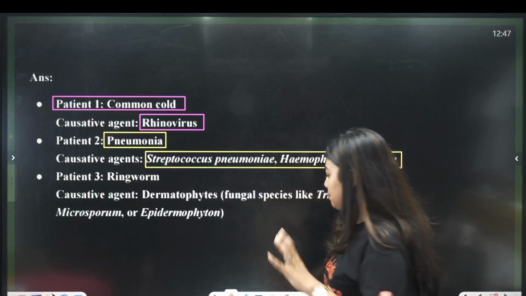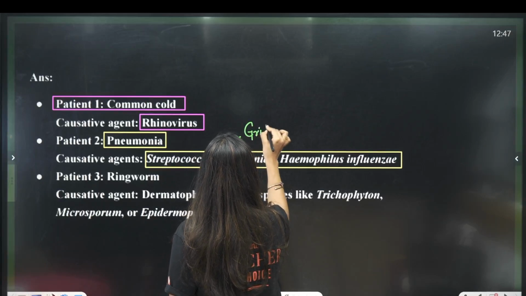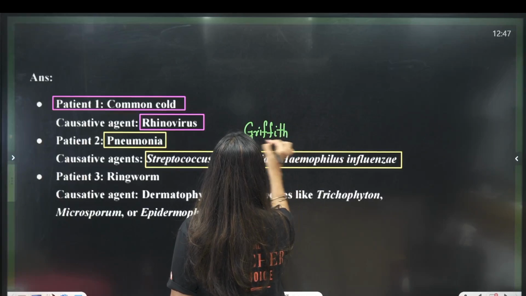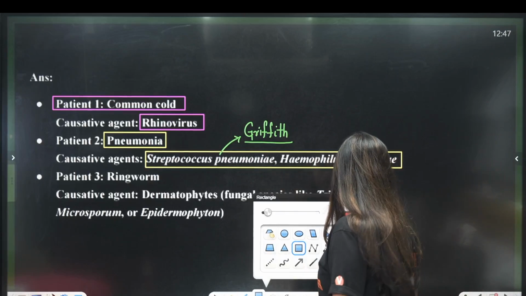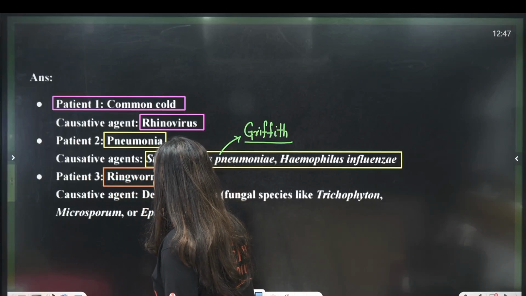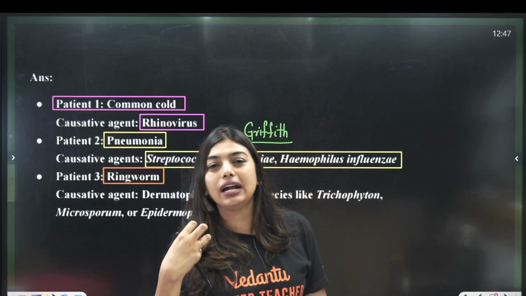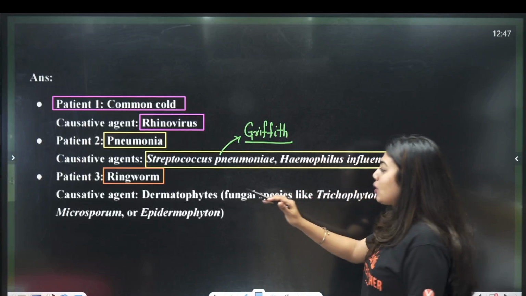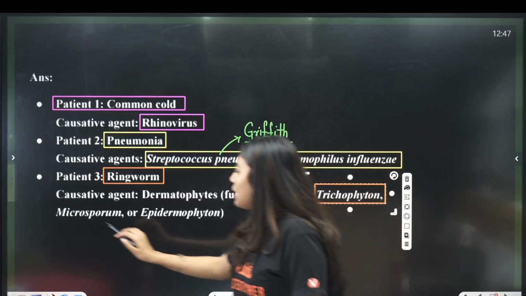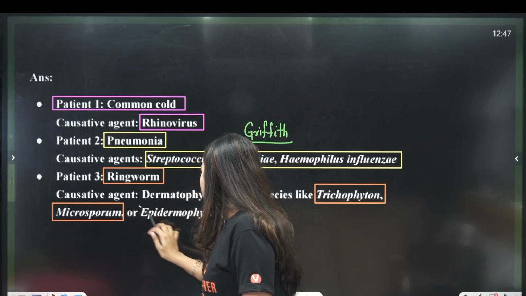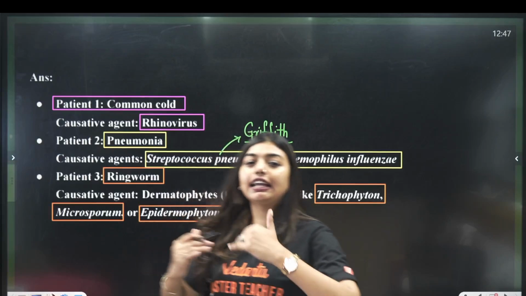You should know both the examples, and Streptococcus pneumoniae is easy to remember because you have learned it in Griffith's experiment, where he used Streptococcus pneumoniae to do the experiment. Next, patient 3, students, has ringworm. This can happen when you are using someone else's towel, where there is a lot of sweat and moisture. The causative agents are again fungal species, mentioned in your NCERT: Trichophyton, Microsporum and Epidermophyton. So this is all direct questions, no loopholes or anything.